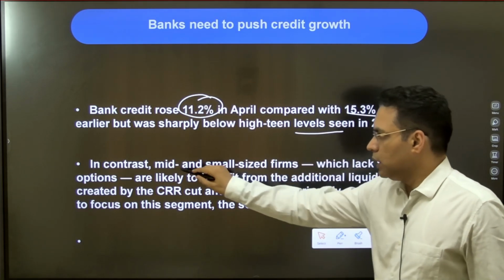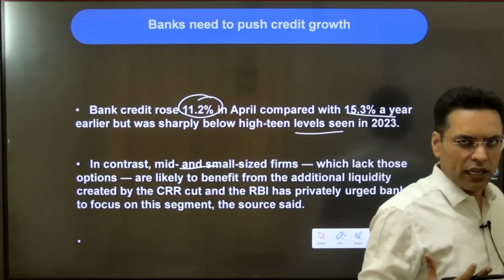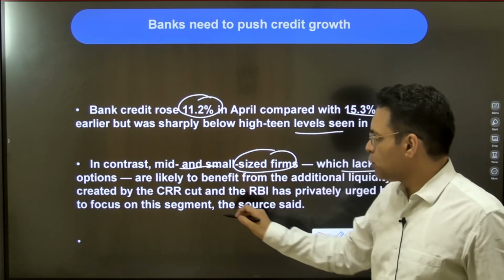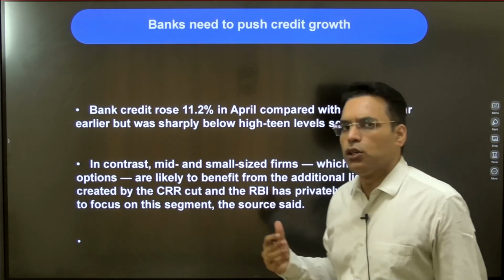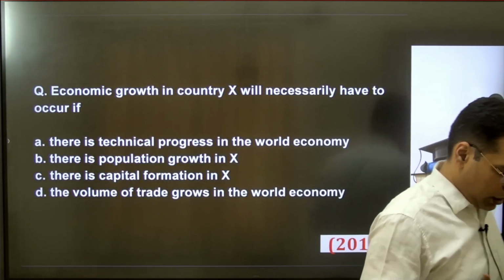And also see, the bigger firms have access to external funding or they have a good balance sheet, but it is the smaller firm which requires support, and thereby it needs to be pushed, and CRR cut and repo cut will definitely help this segment as per the RBI. So we'll have to see how this turns out, and the economy will definitely function as per the estimation.